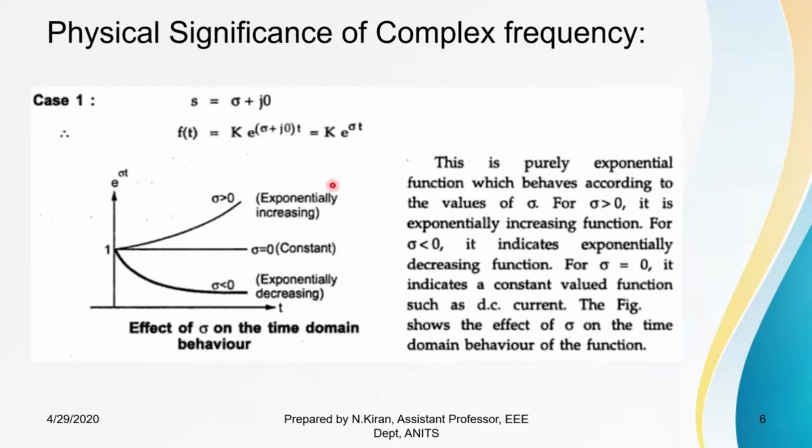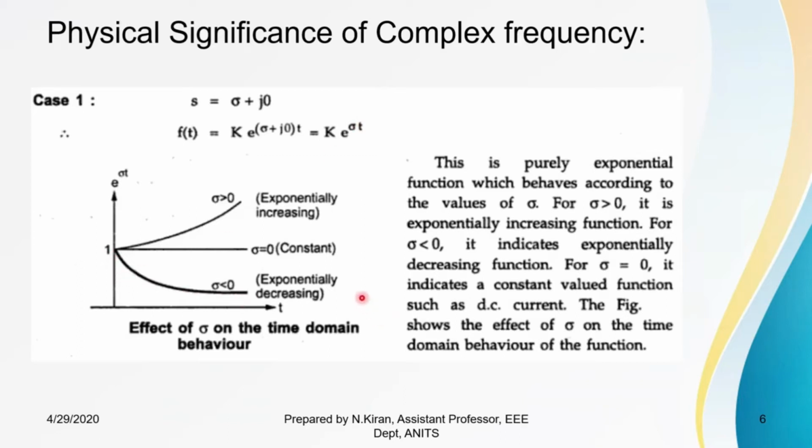If sigma is equal to 0, e power 0 is 1, so f of t will be a constant function. If sigma is greater than 0, that means it is positive, then it will be exponentially increasing, as you can see from the graph. If sigma is negative, then it will be exponentially decreasing.